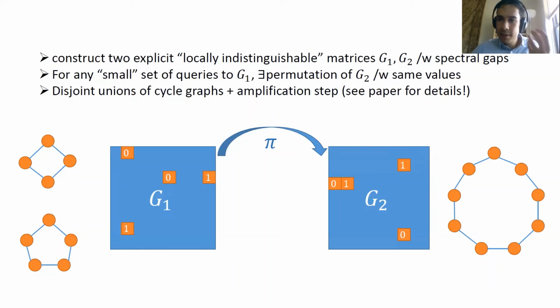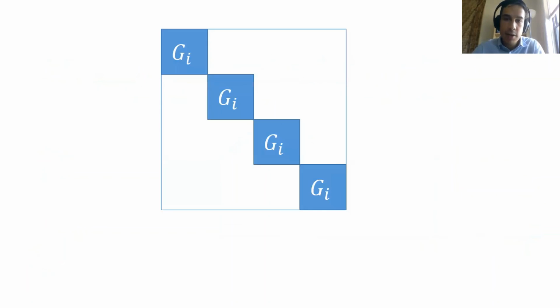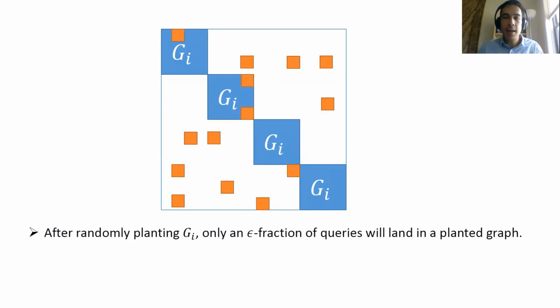But once we have these indistinguishable matrices in hand, what we can do is construct a sparse instance where we plant many copies of this indistinguishable matrix. In one case, we plant G1, and in the other case, we plant G2. Then for any algorithm that's non-adaptive, when it samples a bunch of entries, only a small, epsilon fraction of the entries which this algorithm samples will actually end up in a planted matrix, or as we call them, graphs in the paper.